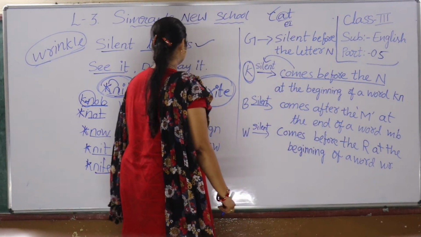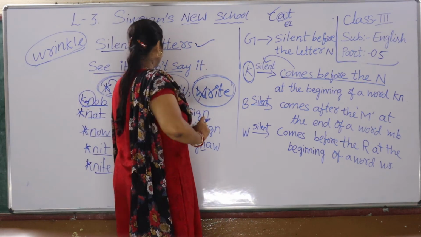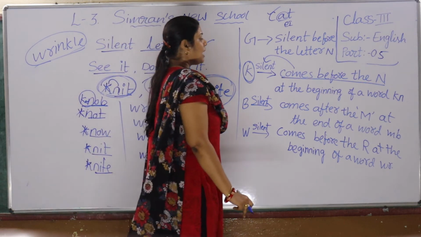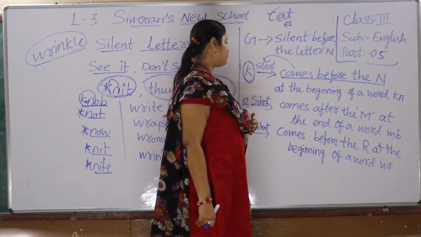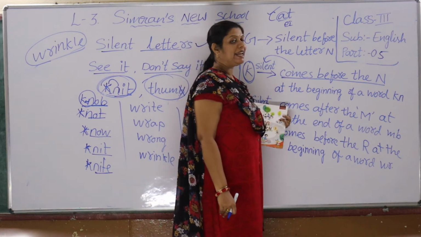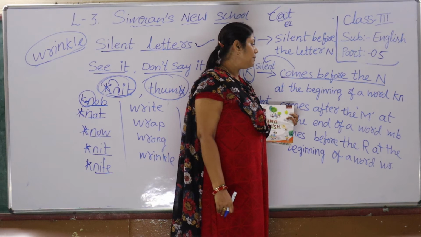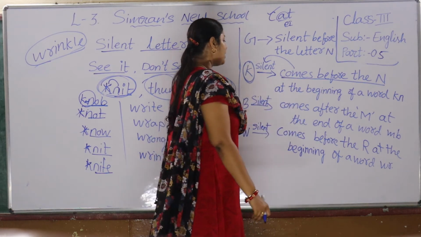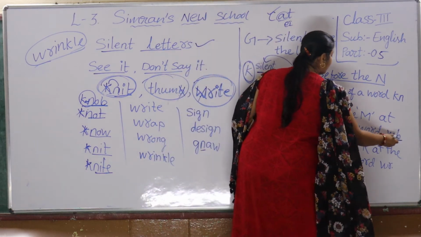Understand? Next, when is B silent? For example, thumb, as I said: B comes after the M, at the end of a word, MB.